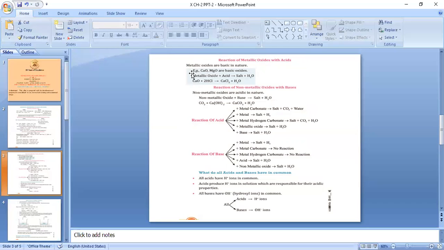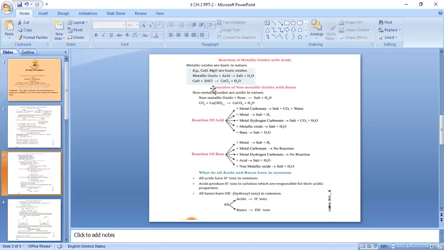Let's consider the reaction of acid with the metallic oxide. We are considering 2 bases, calcium oxide and magnesium oxide. So, the reaction of calcium oxide with an acid, that is the reaction of metallic oxide with an acid, will form again a salt and water. So, CaO metallic oxide plus HCl acid will form the salt calcium chloride and water molecule. And reaction of metallic oxide with bases is not given here. Why? Because they do not react. Both of them have the same type of chemical nature.